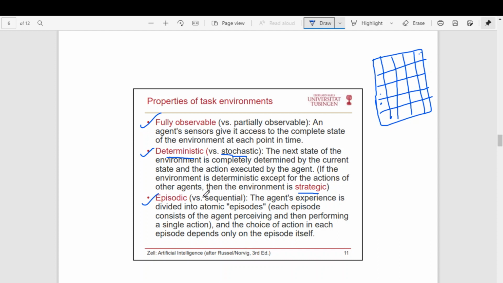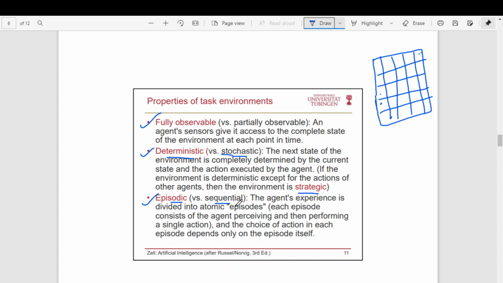Next is episodic versus sequential. Some environments will be episodic, whereas some will be sequential. Episodic in the sense, each action does not depend on the past action. The action that the agent is going to take now is in no way connected with the past action. If that is the case, that is called an episodic environment. So if my current action also depends on the past action, then that is called a sequential environment.